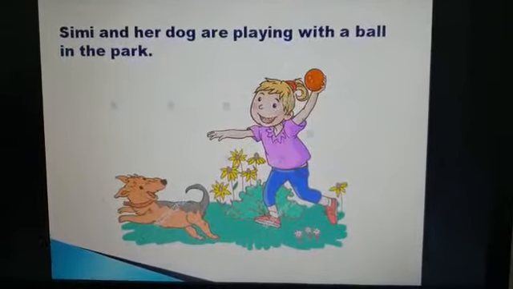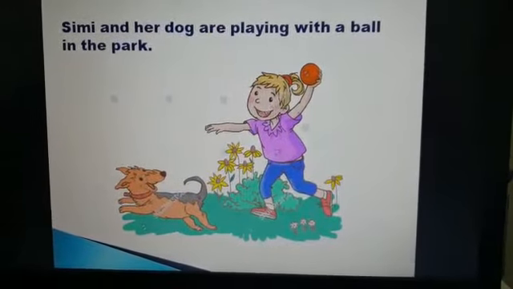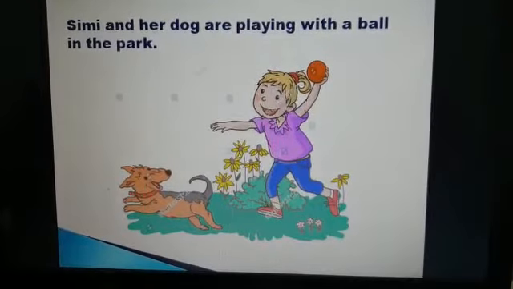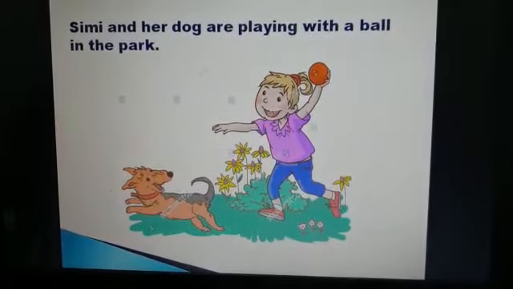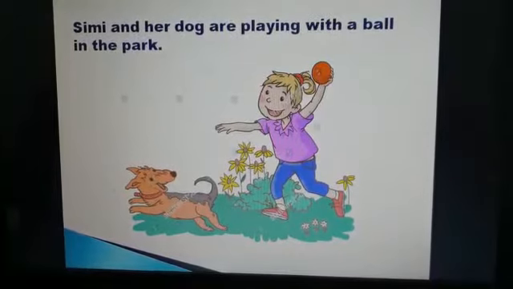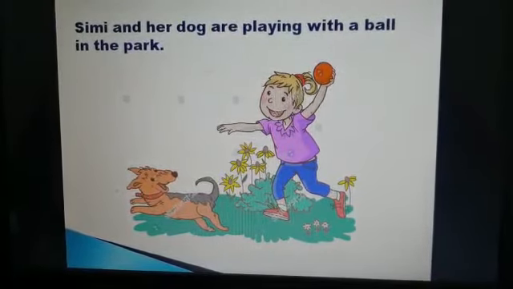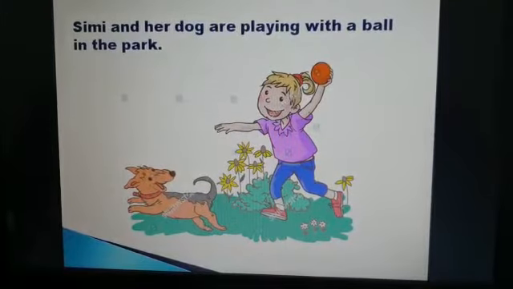Children, look at the picture. In this picture, a girl is playing with her dog. Now I read the sentence. Simi and her dog are playing with a ball in the park. Children, in this sentence, Simi is a girl, so she is a naming word. Simi is a person.